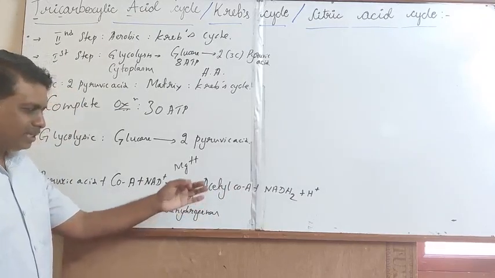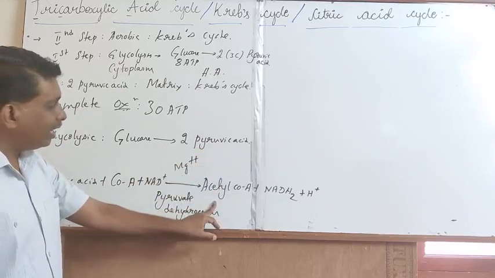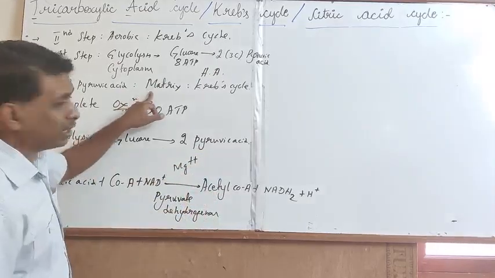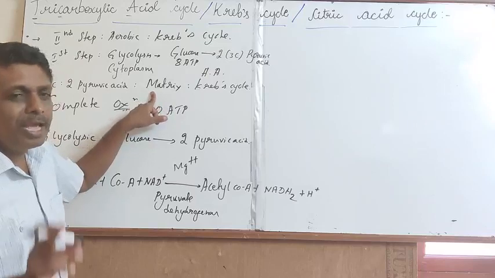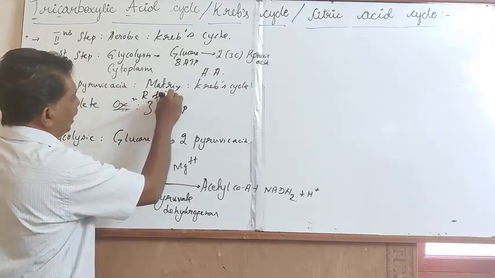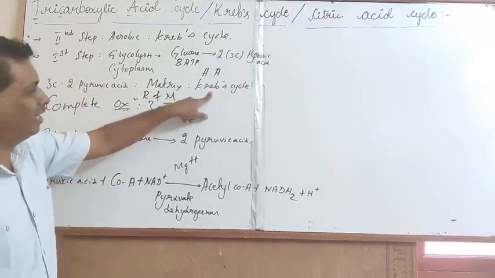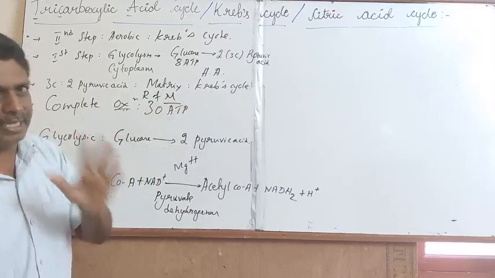The synthesized acetyl-CoA slowly diffuses to the matrix region of the mitochondria in order to initiate the Krebs cycle.